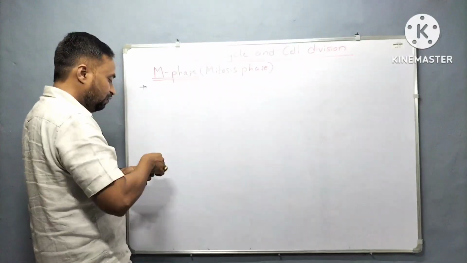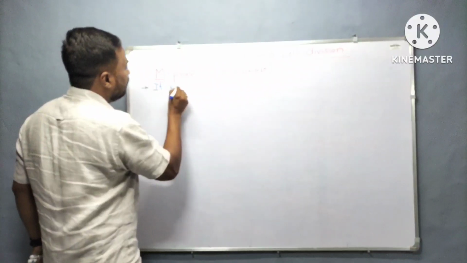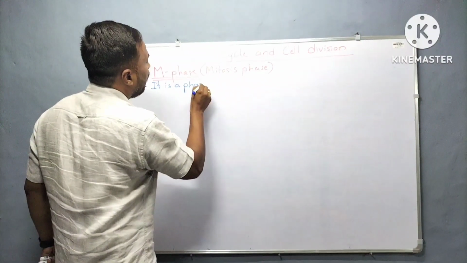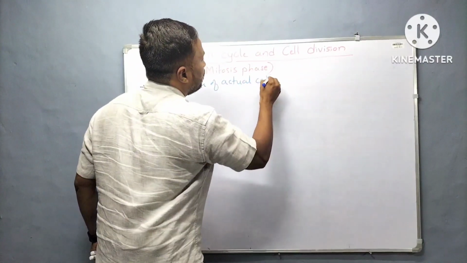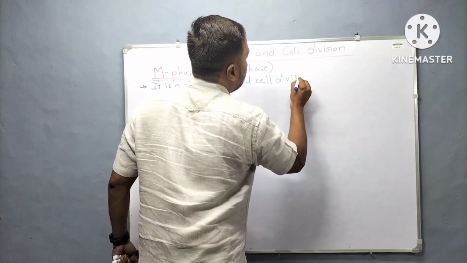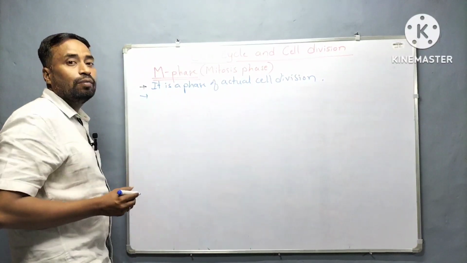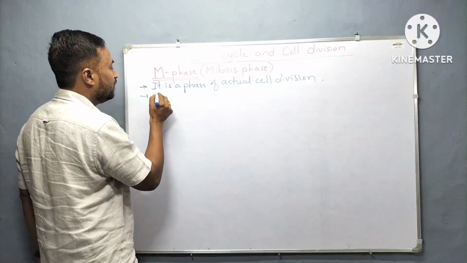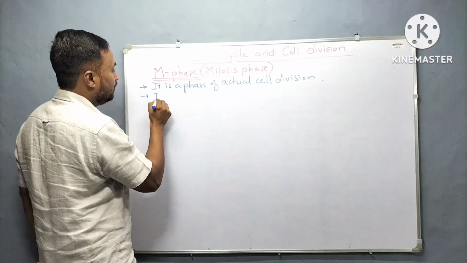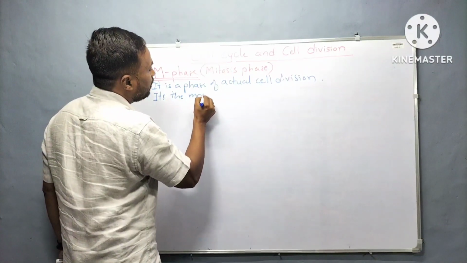Here the cell is actually going to get divided, and it is the most dramatic period of the cell cycle. This point is going to be very important.